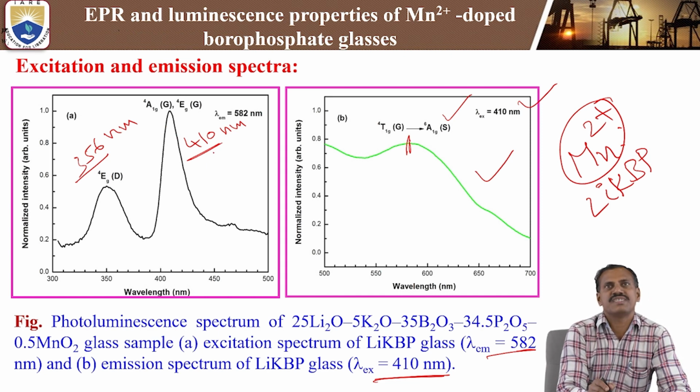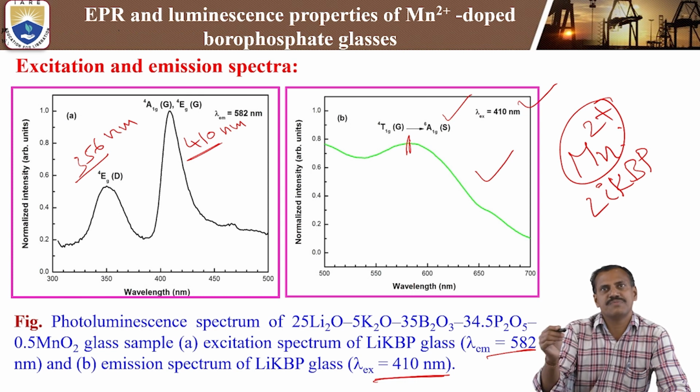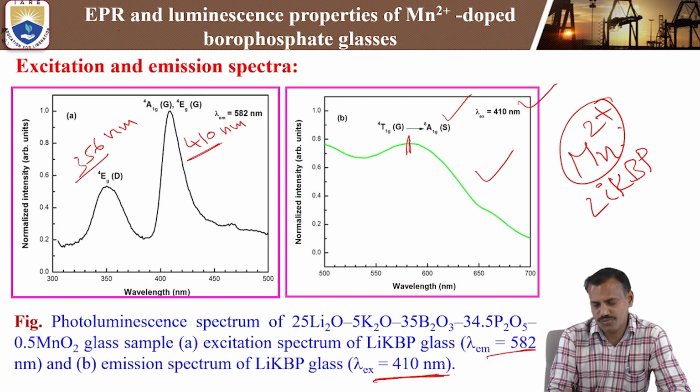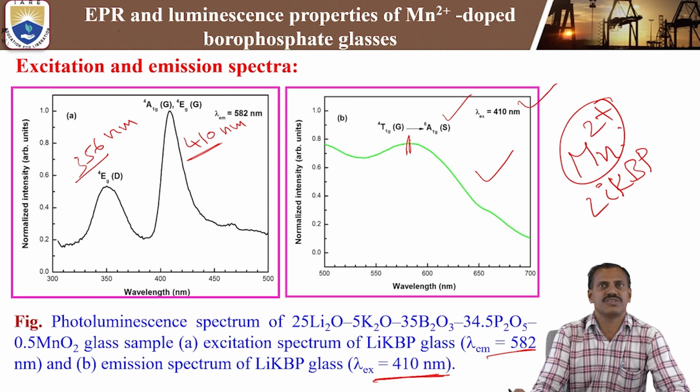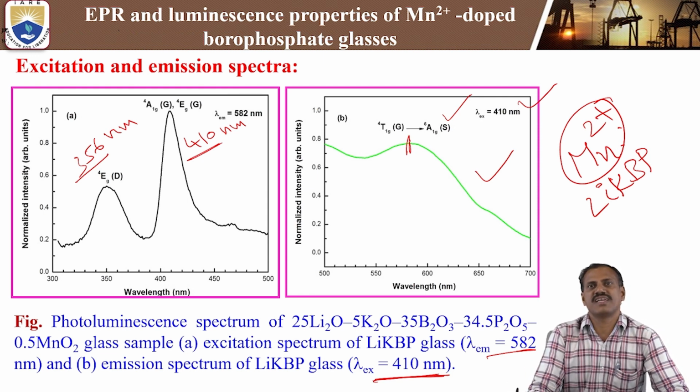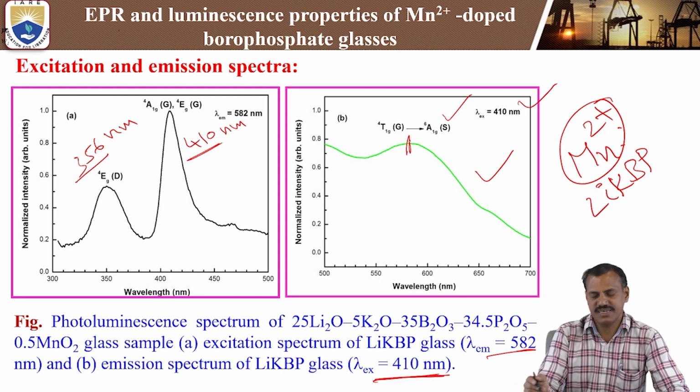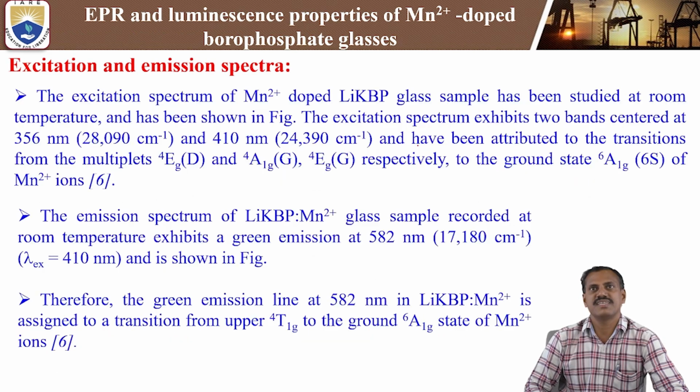That is why we are choosing it as the excitation source for emission spectra analysis. We use the 410 nanometer excitation wavelength for pumping purposes. That is why we are using 410 nanometer. We are getting the emission band at 582 nanometers, which we are studying here.